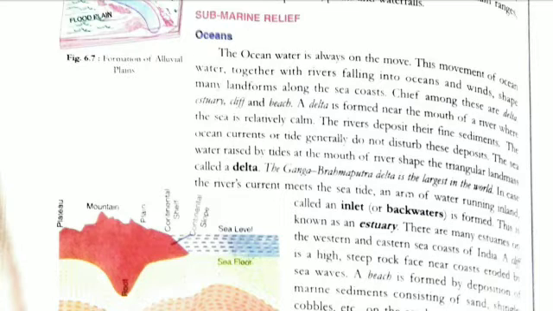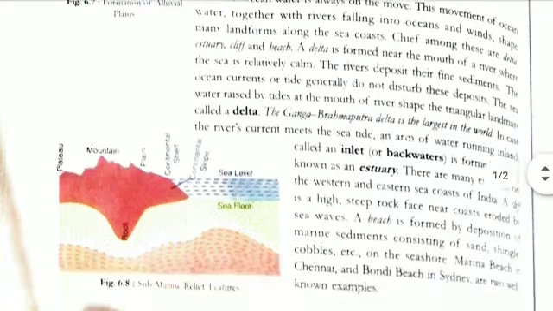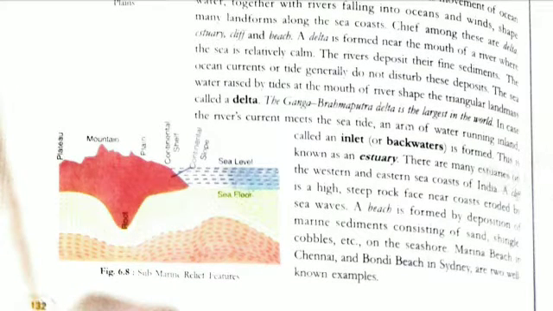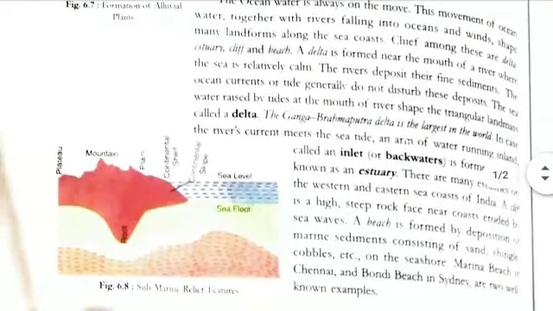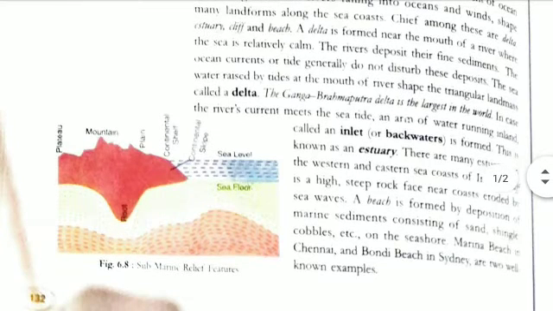The sea water rising by tide at the mouth of the river shapes the triangular landmass called the delta. The Ganga-Brahmaputra delta is the largest in the world. Near the Ganga-Brahmaputra delta, the population is also very high, and it is the largest delta not only in our country but in the world.